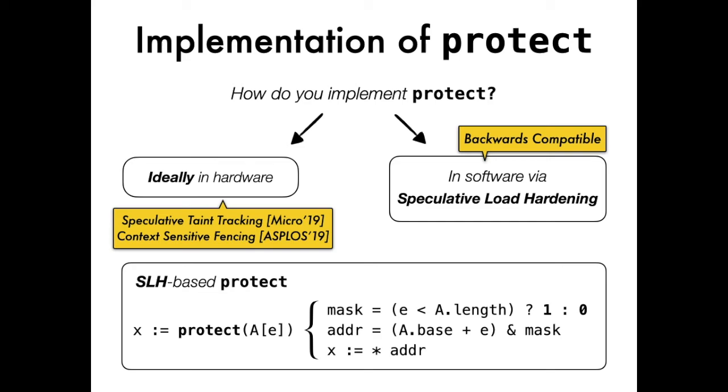Concretely, we generate a bit mask consisting of all ones or zeros depending on the outcome of the bounds check, and mask off the target address with the bit mask. Importantly, this solution works under the assumption that the processor does not evaluate the conditional update speculatively. We can easily enforce that by compiling conditional updates to non-speculative instructions like cmove on x86.